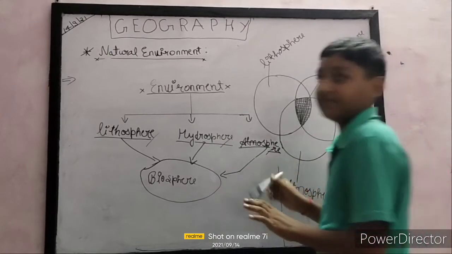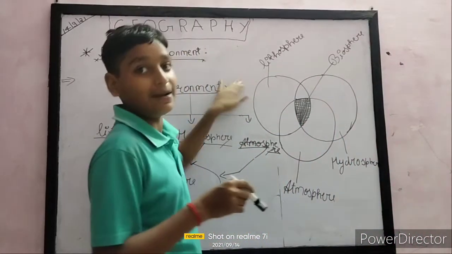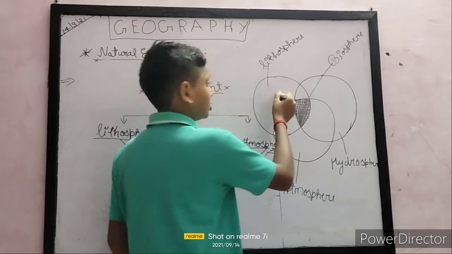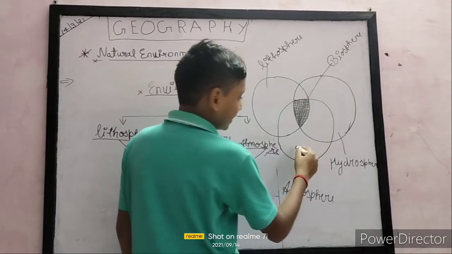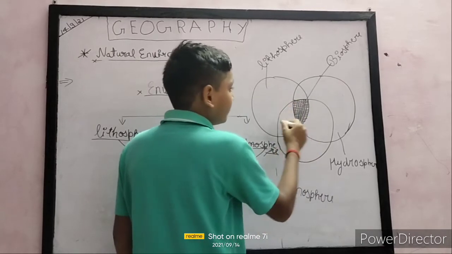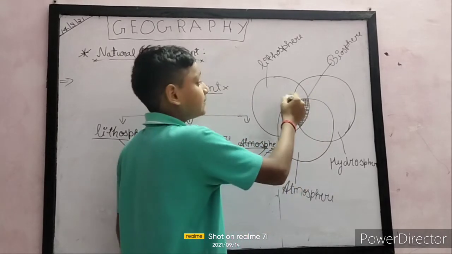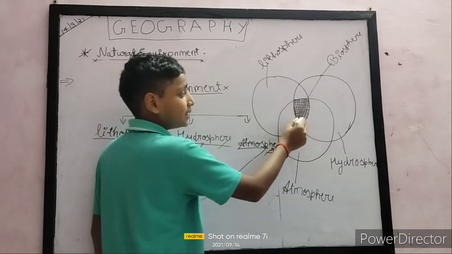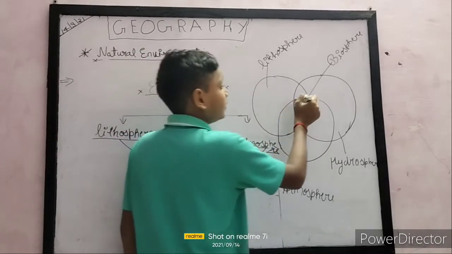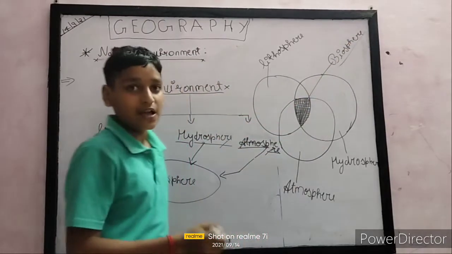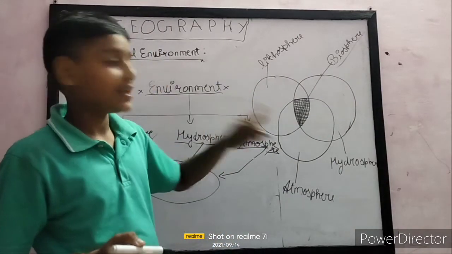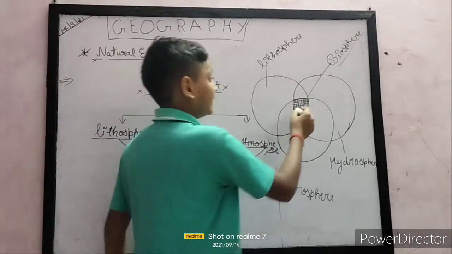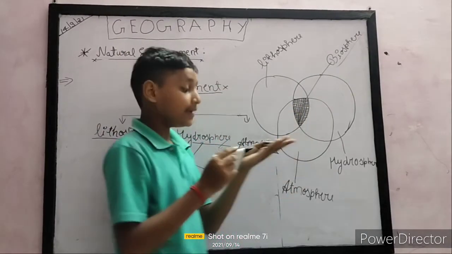If you don't understand, here is an example. This circle is the lithosphere, this is the hydrosphere, and this circle is the atmosphere. The point where all three circles meet is called the biosphere. It is the point where life exists.